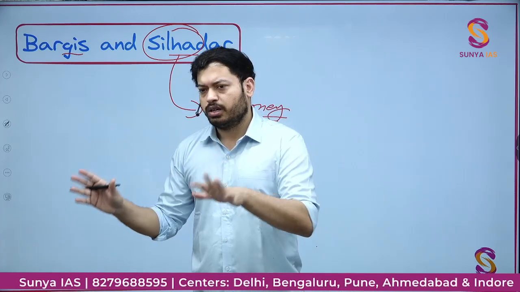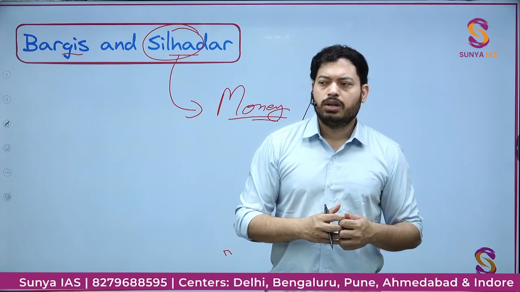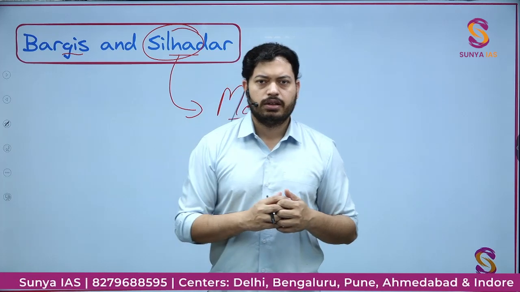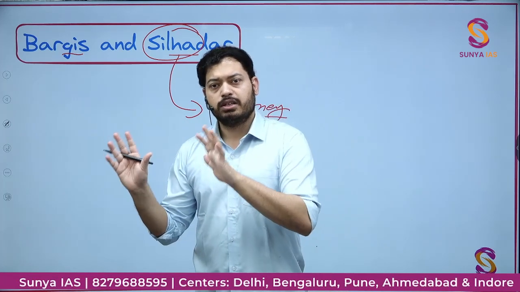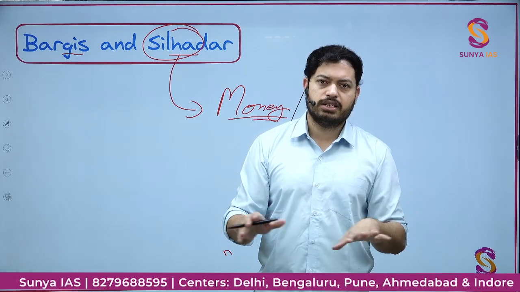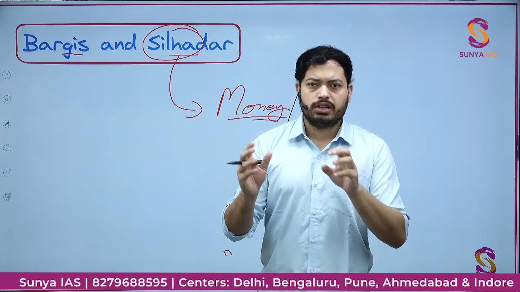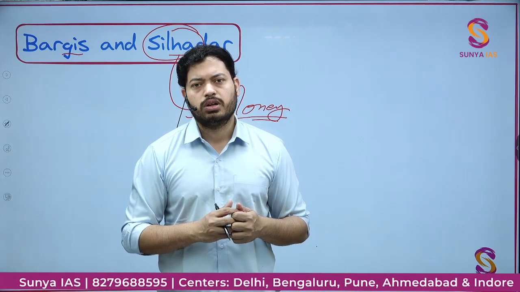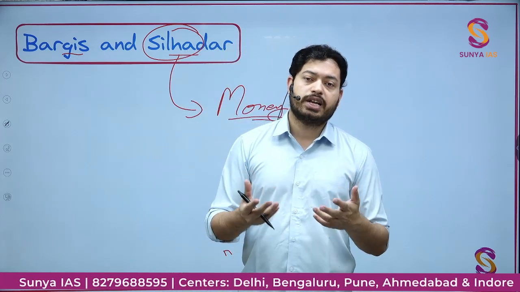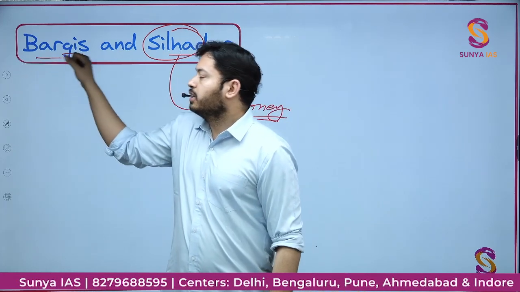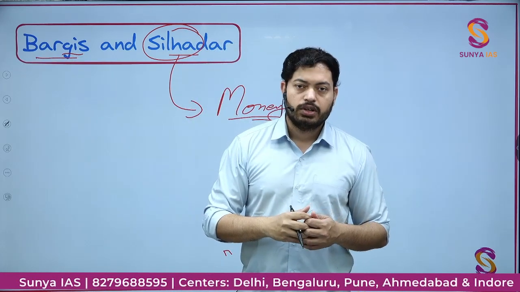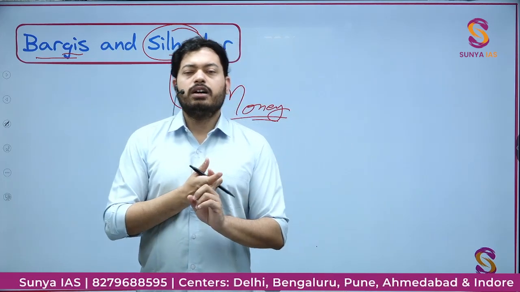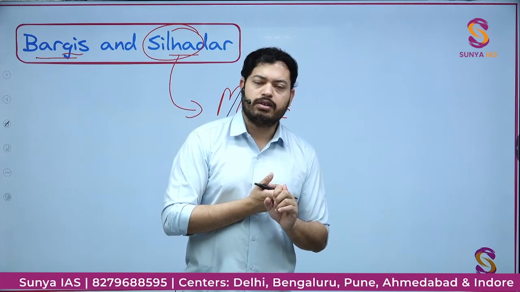Say the Marathas wanted some area from maybe Alivardi Khan of Bengal. They will first send the Silhedar over there. Silhedar will go attack the region, will take over the area, or will start militancy in the region, will loot the villages on the border of Bengal. But if Alivardi Khan attacked, then the official army, the Bargis, will be sent. So that's the understanding. Now, Silhedar will get the protection of the Maratha Empire from the back.